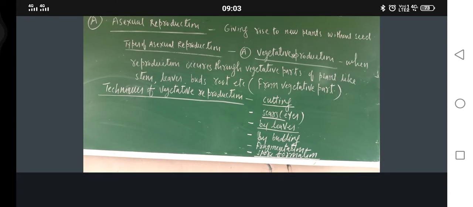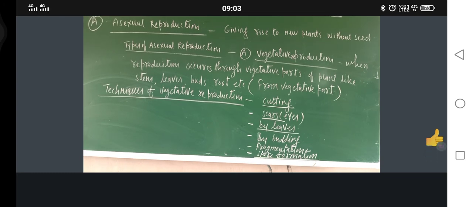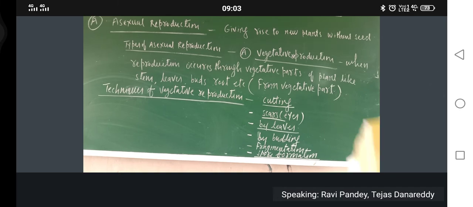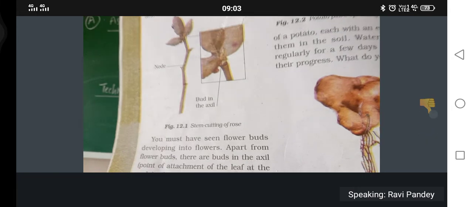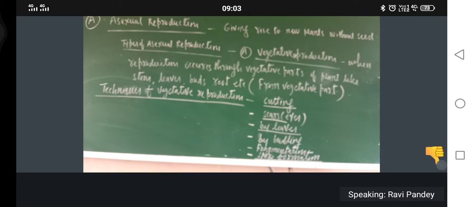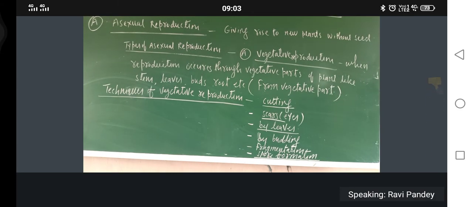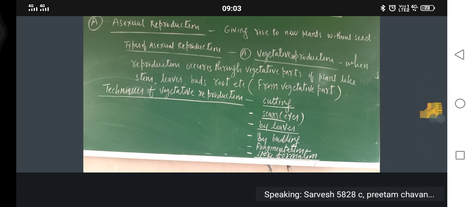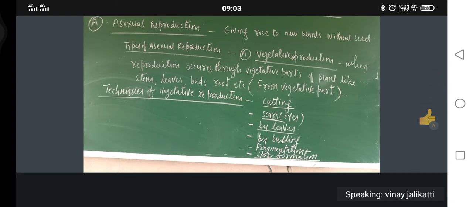Another one, you might have heard about ginger. This is ginger. This also gives rise to a new plant through scars only. In ginger there are so many scars. So a ginger plant can also grow like that.